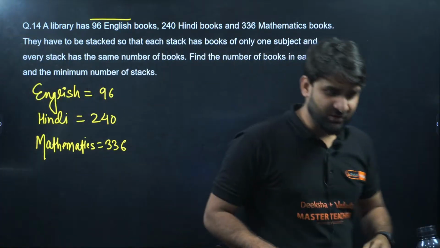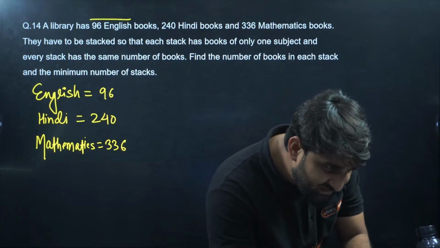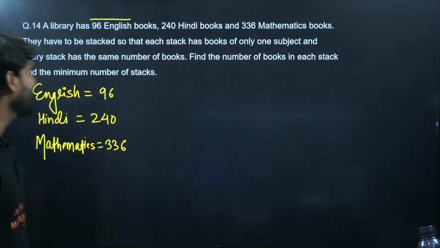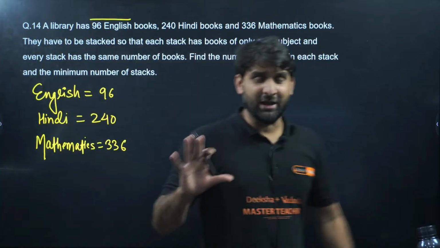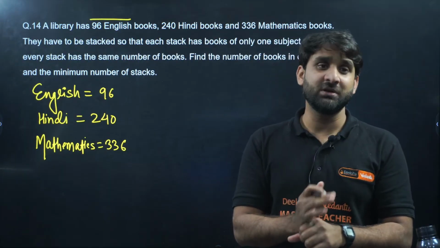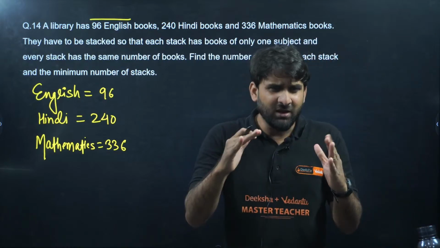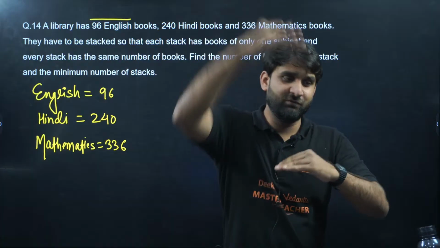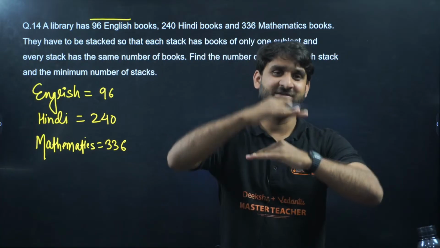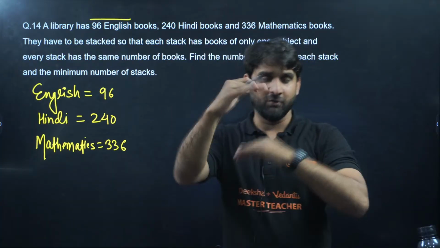Wow, what a question. Next question, Nandini. Okay, so in the question we have three types of books: 96 English books, 240 Hindi books, and 336 mathematics books. And we have to stack them. You know stacking? When we arrange books systematically in our study room, keeping books one on top of each other, this is called stacking.